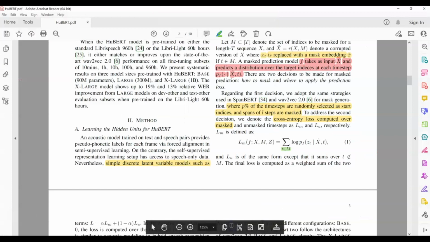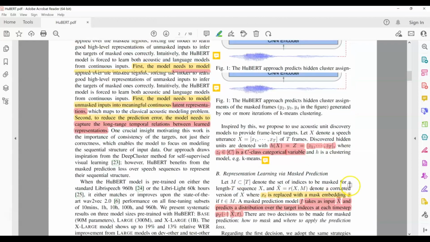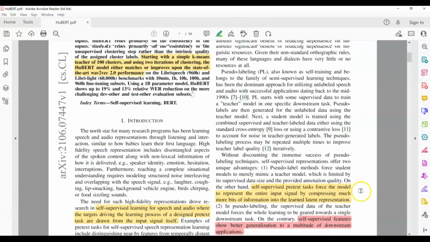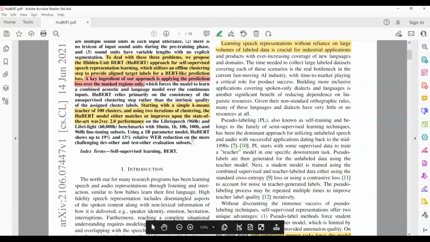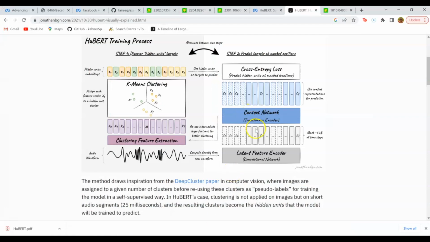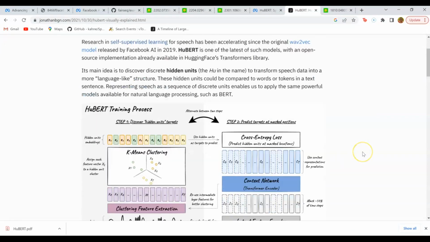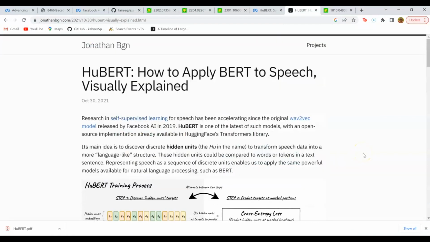Now, it may not be very clear what I explained because this honestly is a little bit complicated. So I would encourage you to read this paper a few times, and also I would highly encourage you to read this blog, because it clarifies a lot of things. And then if you have further questions on this, I encourage you to ask those in the comments below.